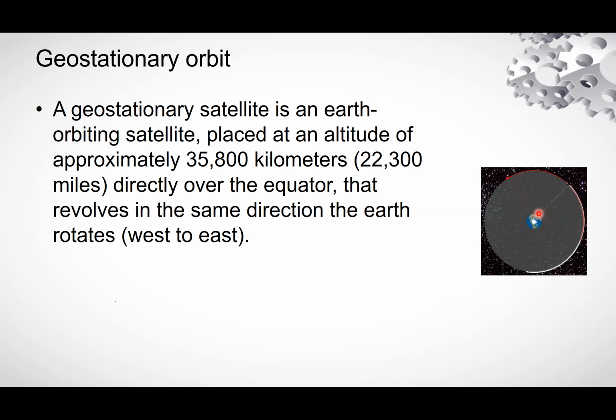The Earth is rotating with this satellite, and this satellite is rotating with this side. So in the time in which Earth completes one rotation, the satellite also completes one rotation.